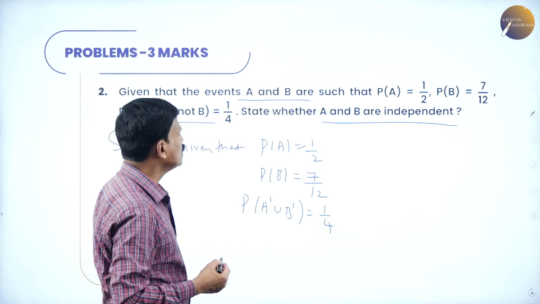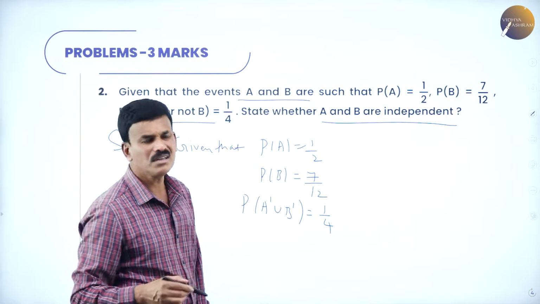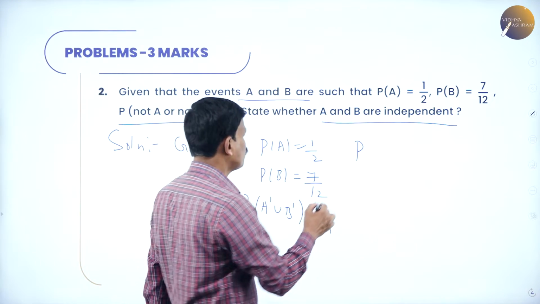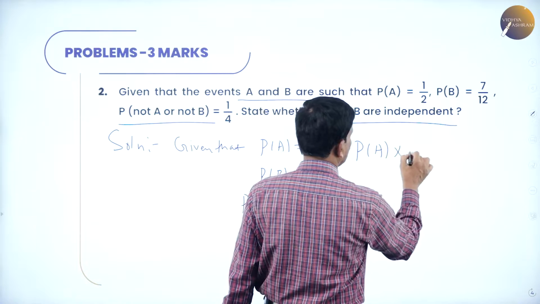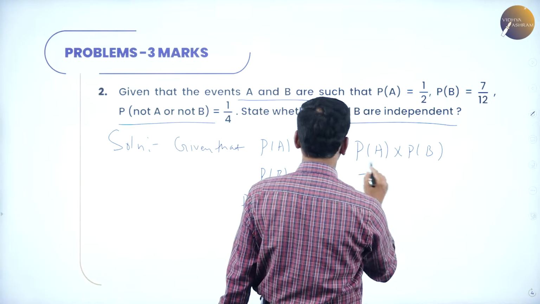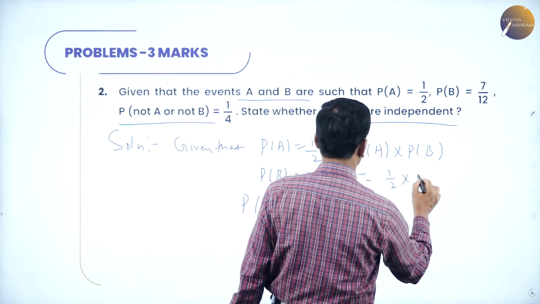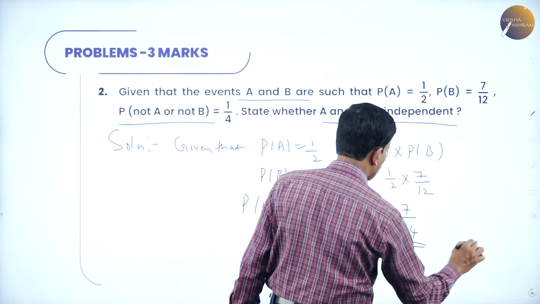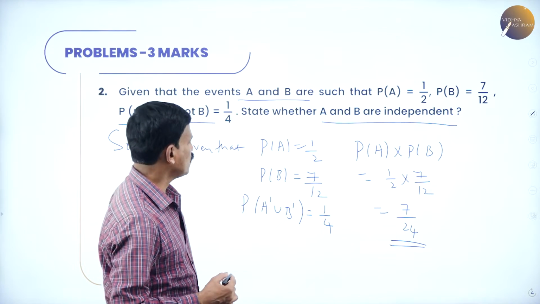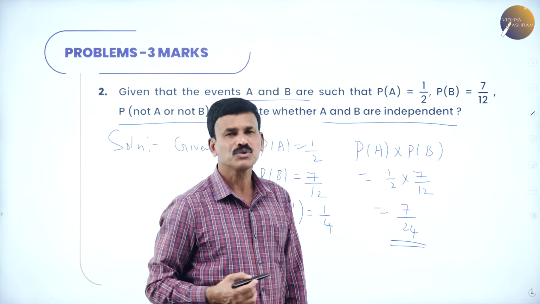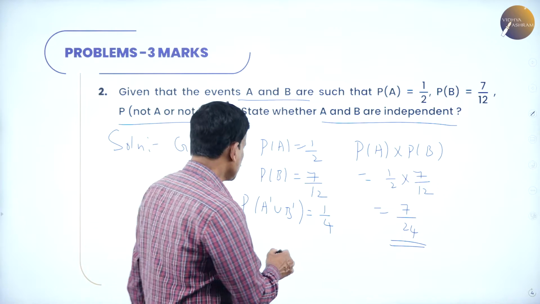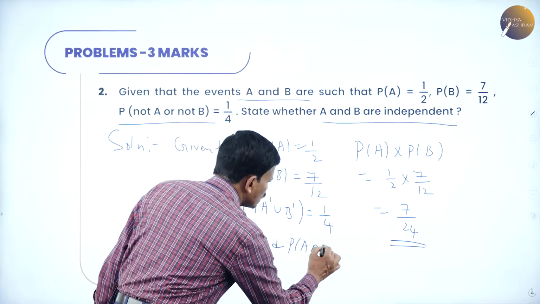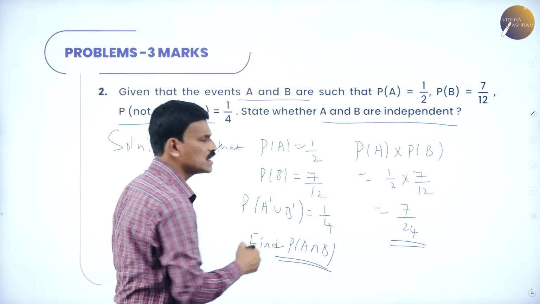Well, to verify whether A and B are independent or not, just find out probability of A into probability of B. Now probability of A into probability of B is equal to 1 by 2 into 7 by 12. This is equal to 7 divided by 24. The probability of A into probability of B is 7 by 24. Okay. Now find out the probability of A intersection B.